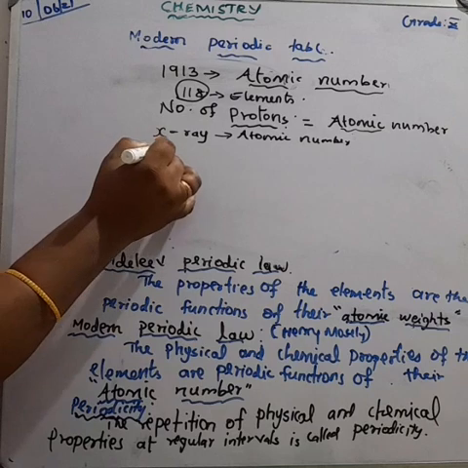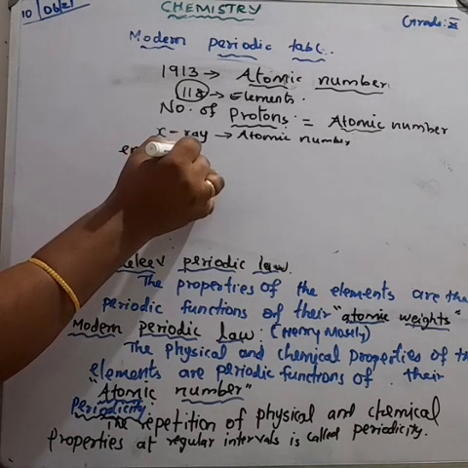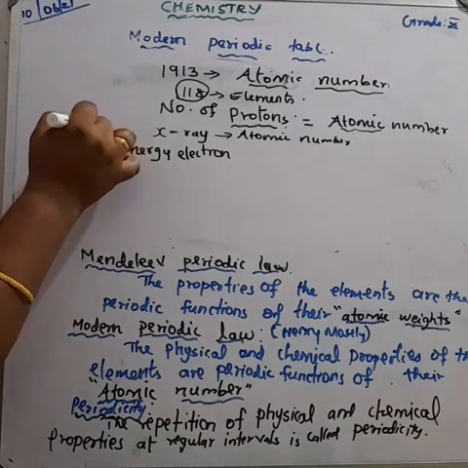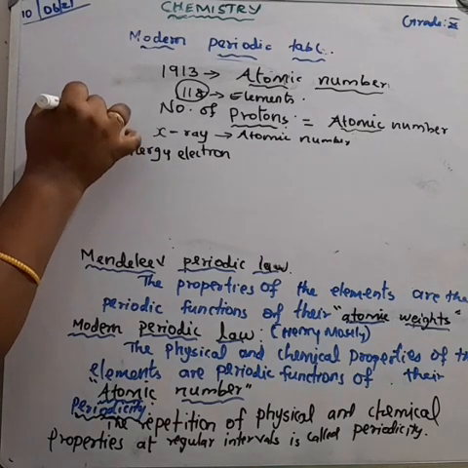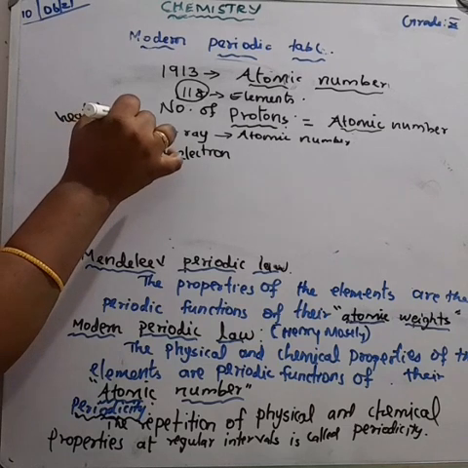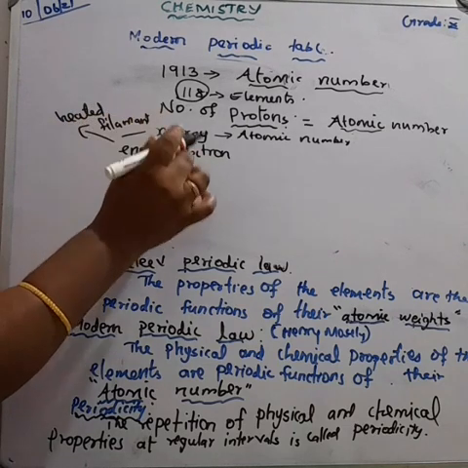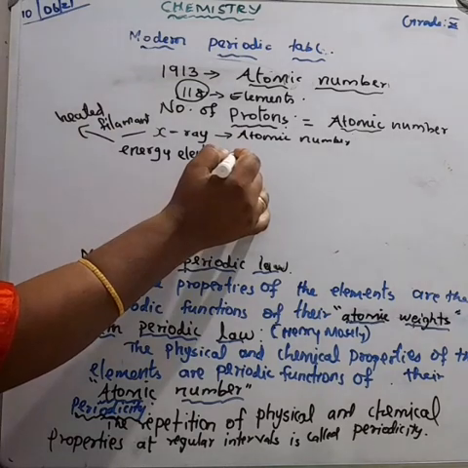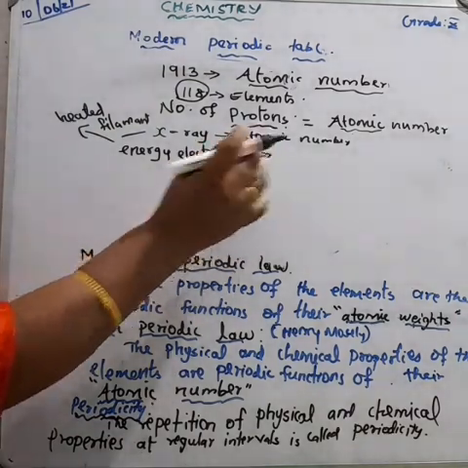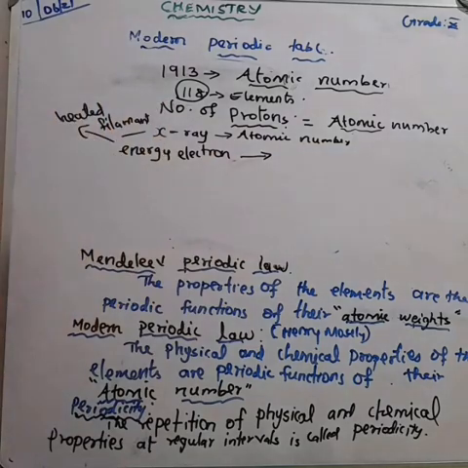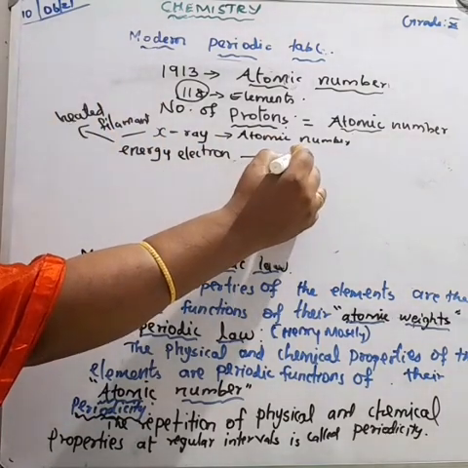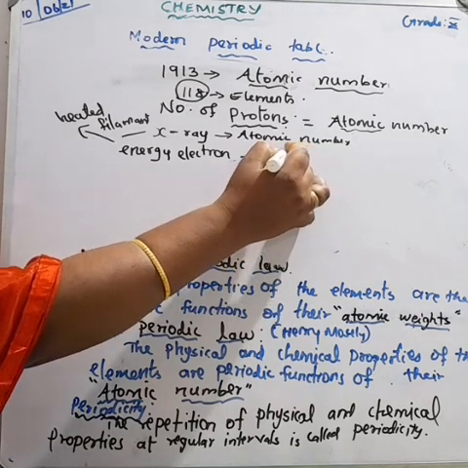High energy electrons come from a heated filament. This high energy electron strikes different elements. For example, I am taking aluminium, one of the elements.